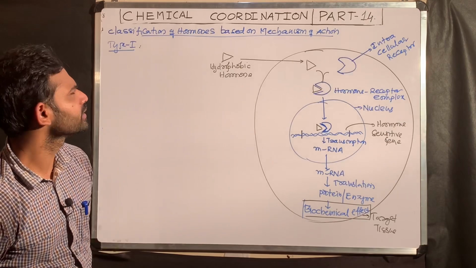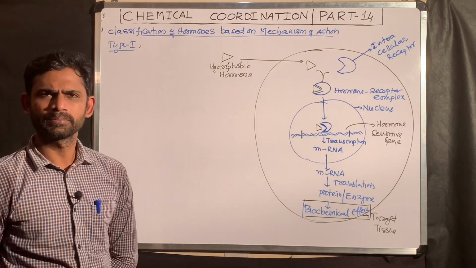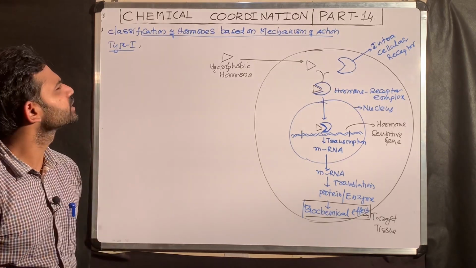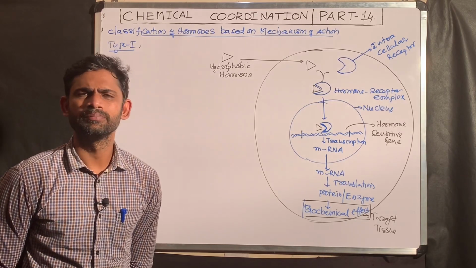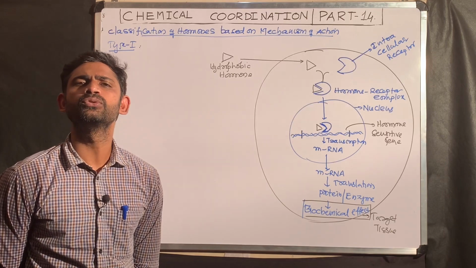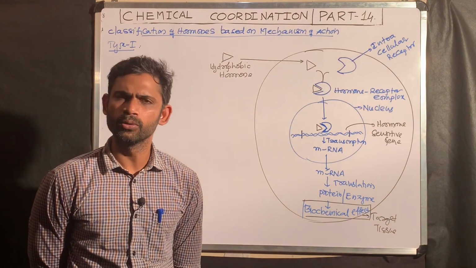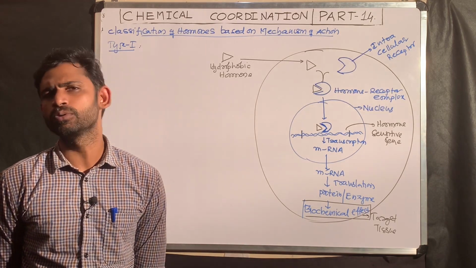So, in this part, I am going to explain the important and the last concept of endocrines, the hormone, that is classification of hormones based on mechanism of action. Based on the mechanism of action, hormones are classified into two groups or two types you can take. So, group 1 and group 2 hormones are type 1 and type 2 hormones.